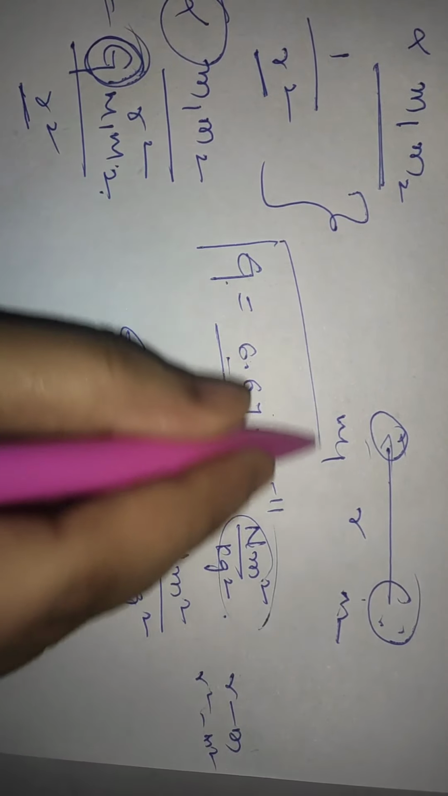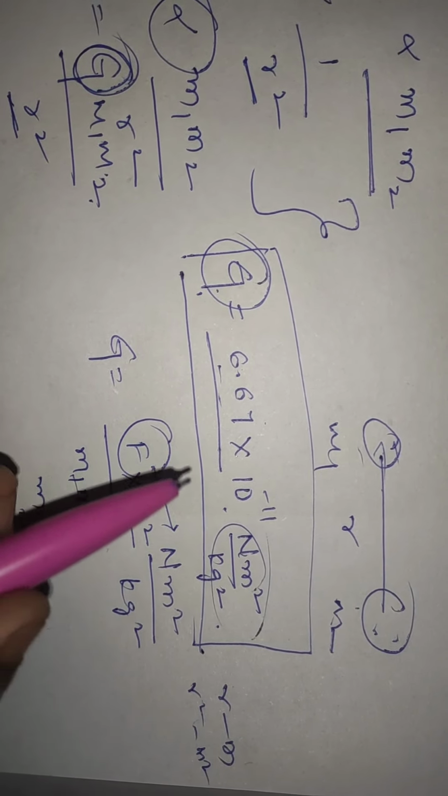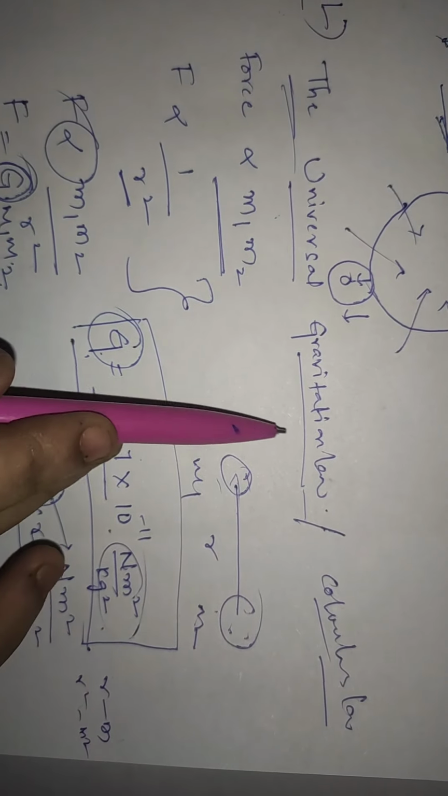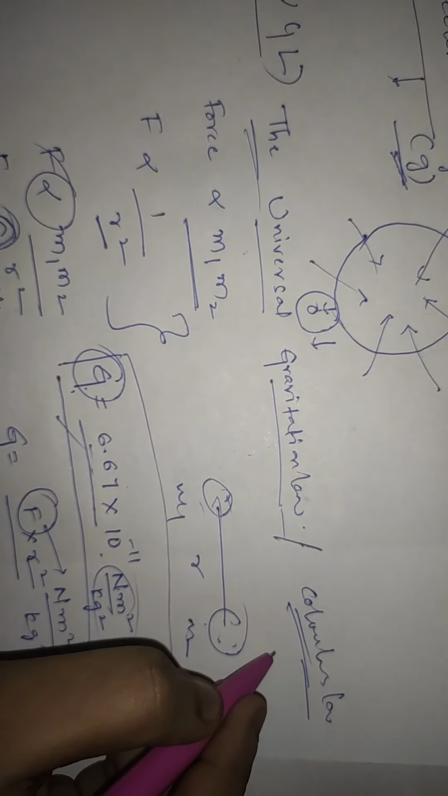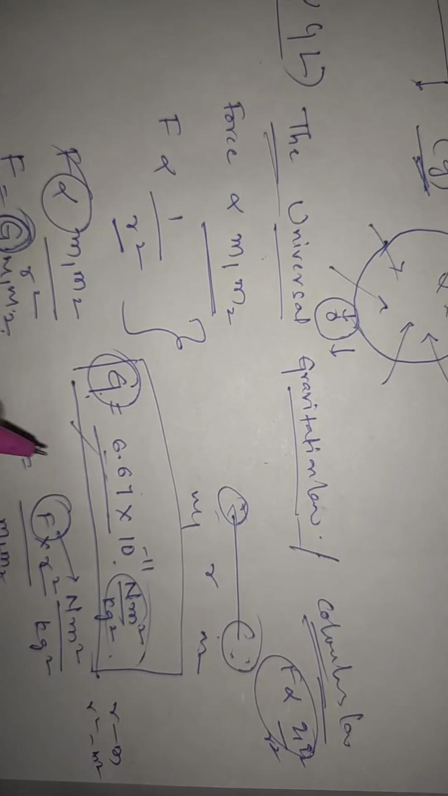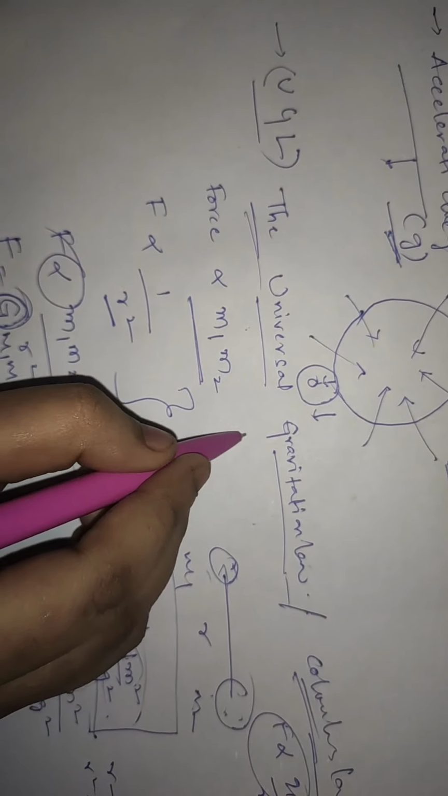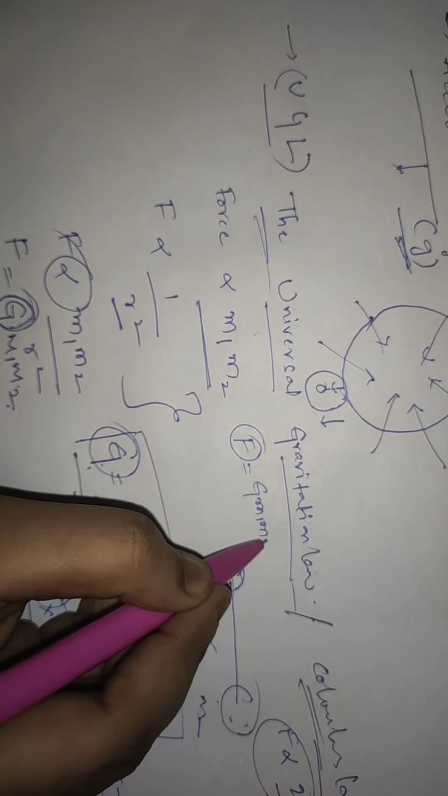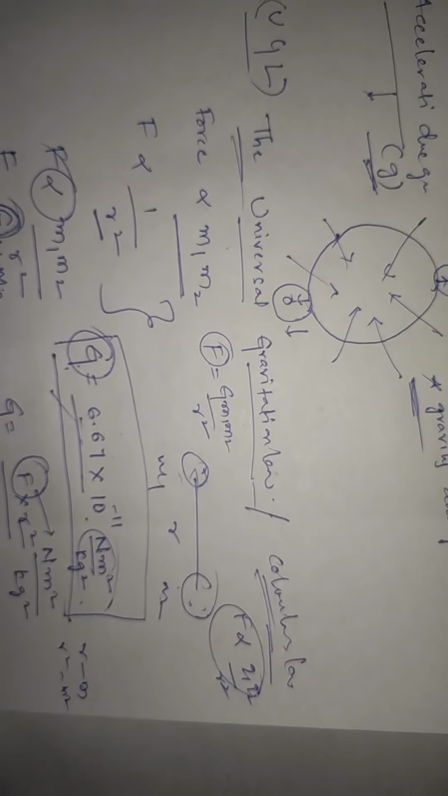This is the proportionality constant, the universal gravitation constant, and this is the universal gravitation law, which is analogous to Coulomb's law. In Coulomb's law, F is directly proportional to Q1 Q2 by r square. Now based on this, the force in gravitation can be written as G m1 m2 by r square. How do we represent this in vector form? We will see now.